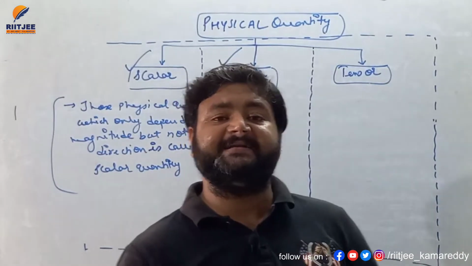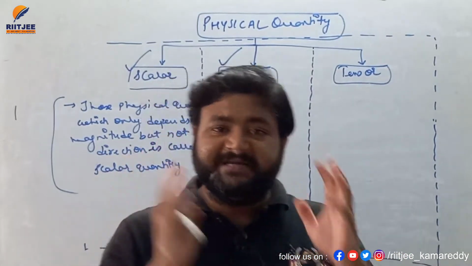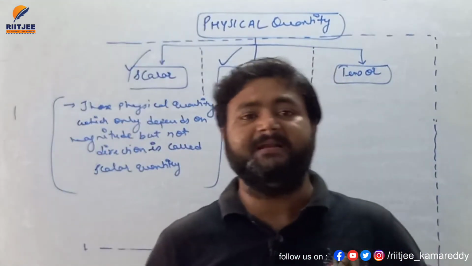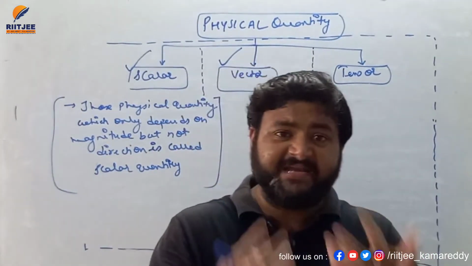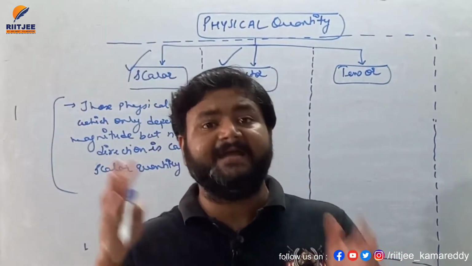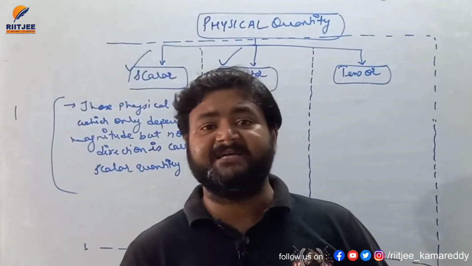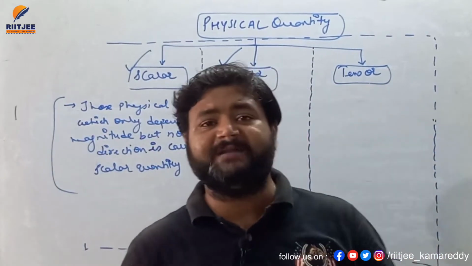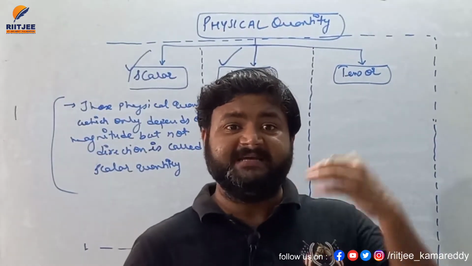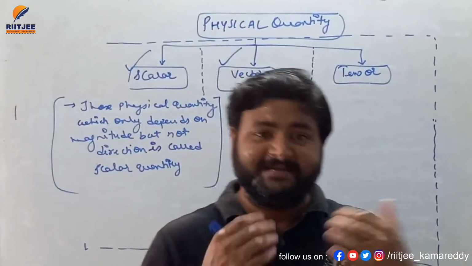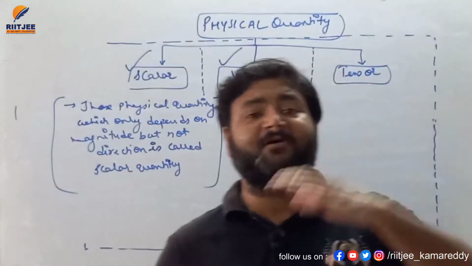There are lots of quantities in physics for which, to define them, we need not give the direction. For example, time. Time is sufficient with magnitude. For defining time, we need not describe the direction. We never say 4 p.m. or 4 a.m. in west direction or in east direction or in south direction or in north direction. We never say the temperature of my body is 98 degrees Celsius in north, 98 degrees Celsius in south, or 98 degrees Celsius in east or in west.